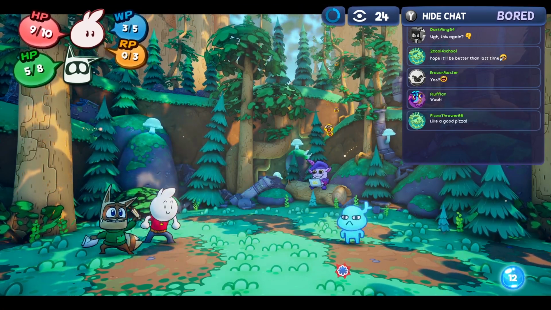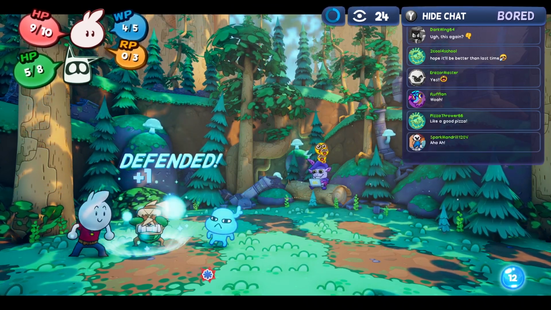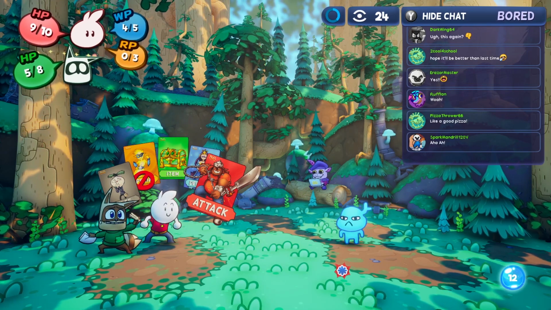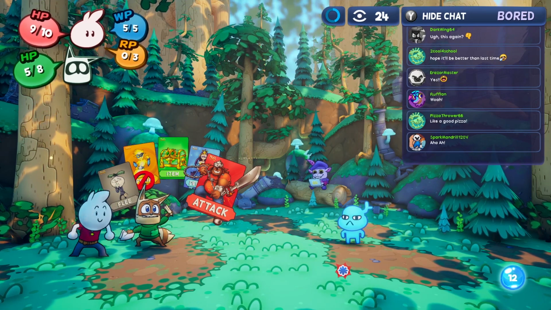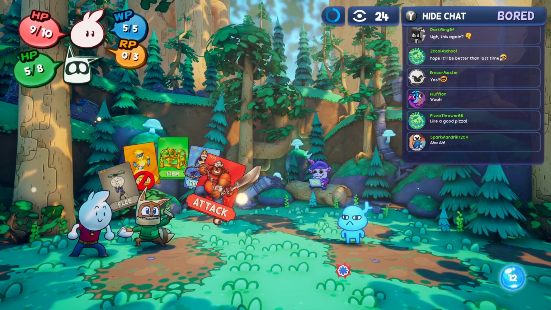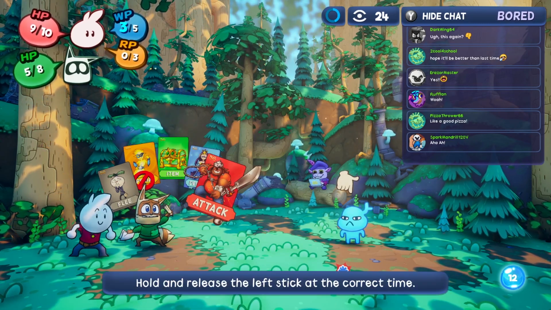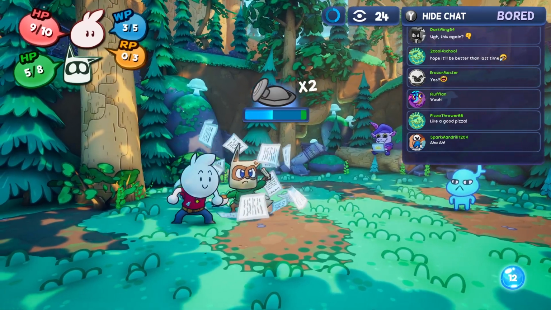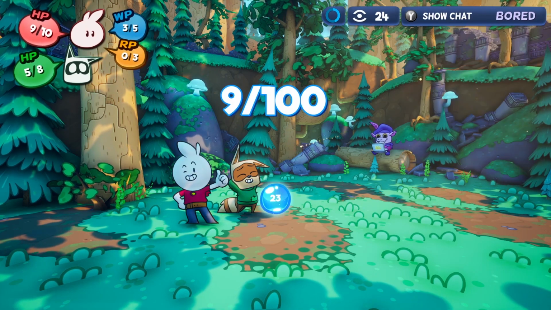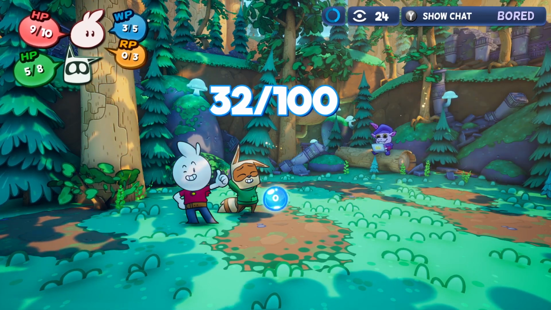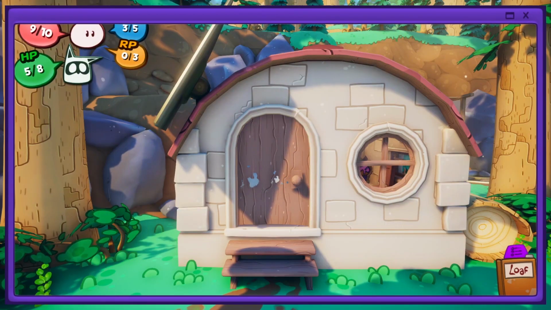There you go, defended. So you can choose to have the enemy attack you, and then if you defend the attack when you do so, you'll get your flower points back, so to speak. So now that we have more will points, aka flower points, now we'll do a move that takes 2. Here we go. Cool. Now we got 24 experience from that fight. Mission accomplished. Born of bread.